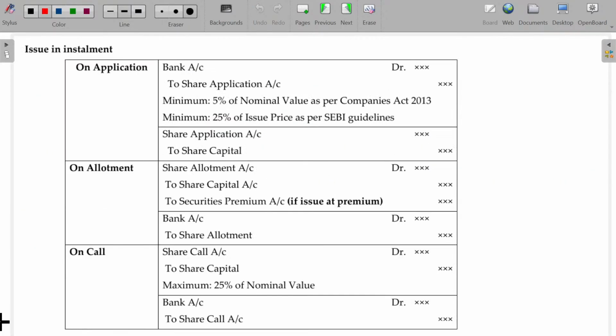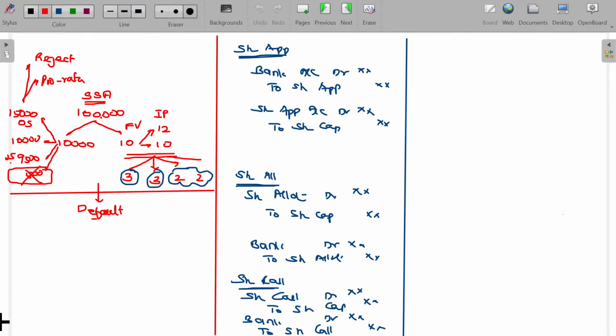So now I am going to introduce one more aspect here. What happens if the shares are issued at a premium, 10 plus 2? This is called premium issue. We have already completed the normal issue at par and issue at equal subscription. In case of premium issue, what will we do? The amount recoverable for allotment money will be in addition to the face value, which is called securities premium. So the entry is slightly adjusted here.